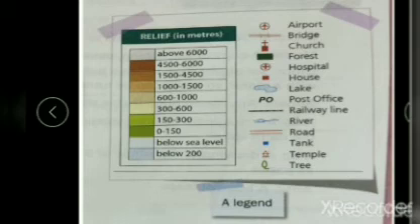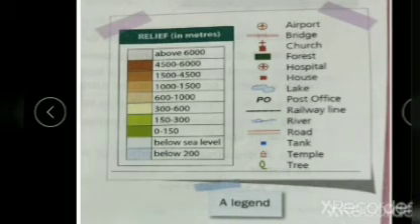Maps also have lines drawn over them to form squares, and these squares are called grids. What are these squares called? Yes, grids. Each grid has a number which helps us to locate a place easily on a map.